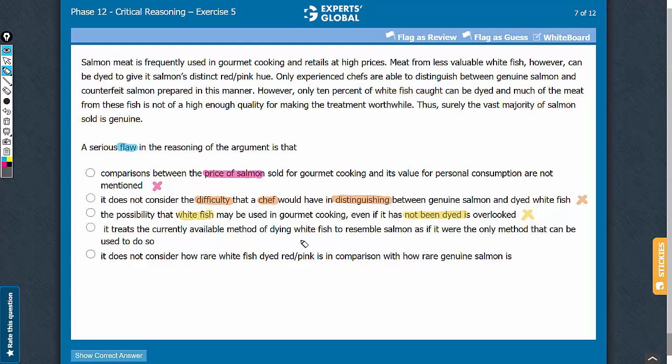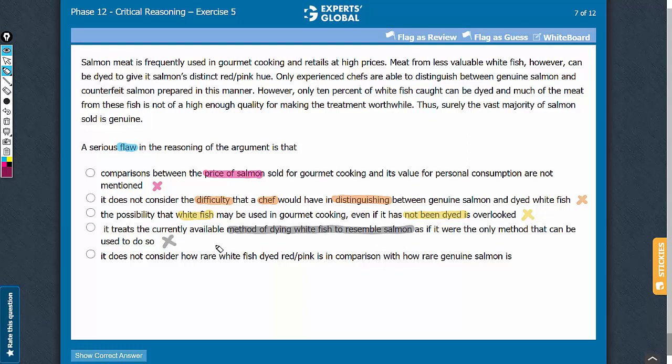Answer choice D. The argument is concerned with whether the majority of salmon sold is genuine, whereas this answer choice talks about the method of counterfeiting whitefish to resemble salmon. The details of methods of counterfeiting is just additional consideration and not a flaw in the argument. So let's eliminate this answer choice.